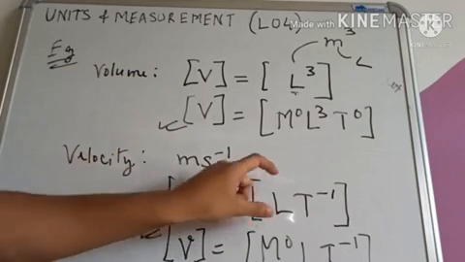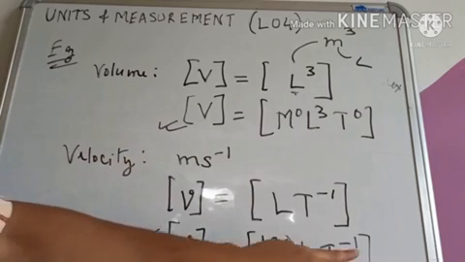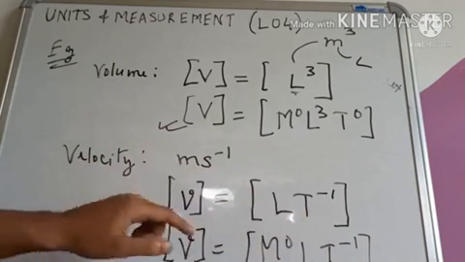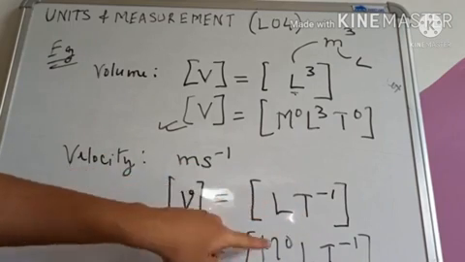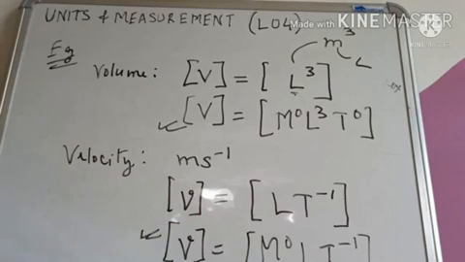So if we write this equation in the complete form, then this will be M0 L T minus 1. Eto M0 kyo hol? Because yet kuno mass present nai. Mass is not present in this equation, so M has come to the power 0. Write these equations in your notebook. Okay.